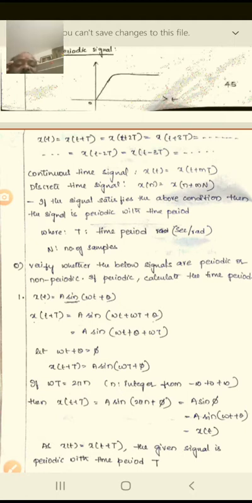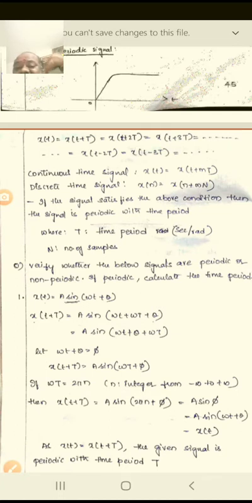So that should be elaborated directly: A sine of omega t plus omega tau, or omega capital T, plus theta. Again you may rewrite it as A sine of omega t plus theta plus omega tau. Let omega t plus theta equal phi. Then what you get is x of t plus tau equal to A sine of omega t plus phi. So omega T is equal to 2 pi n, where n is an integer from minus infinity to plus infinity.